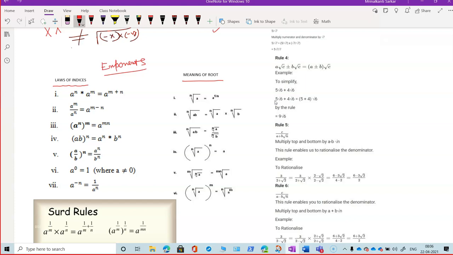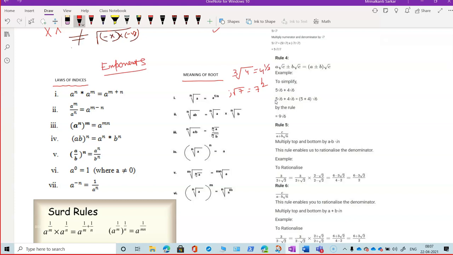This is just an introductory class. If there is a symbol like this, it will be read as nth root of a. We'll write this one as a to the power 1 by n. So for example, root 7 means 7 to the power 1 by 2. Cube root of 4 means 4 to the power 1 by 3.